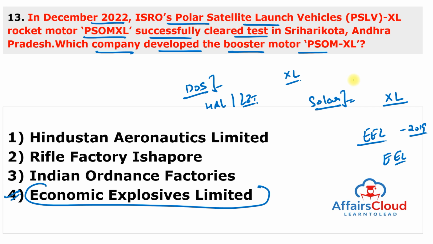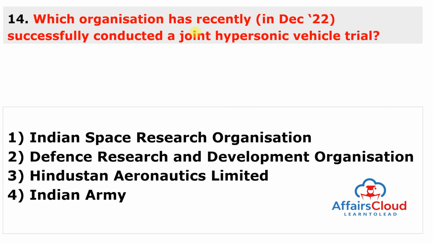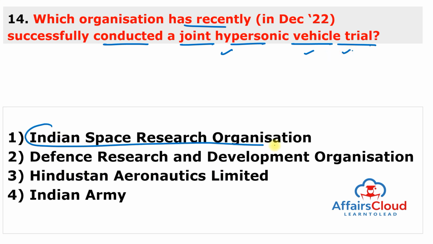Moving to next question. Which organization has recently successfully conducted a joint hypersonic vehicle trial? And this organization is ISRO, the Indian Space Research Organization. Very simple question. ISRO successfully conducted a joint hypersonic vehicle trial along with the headquarters of the Integrated Defence Staff. And the trial matched the predetermined targets and achieved all the required parameters and demonstrated hypersonic vehicle capability.